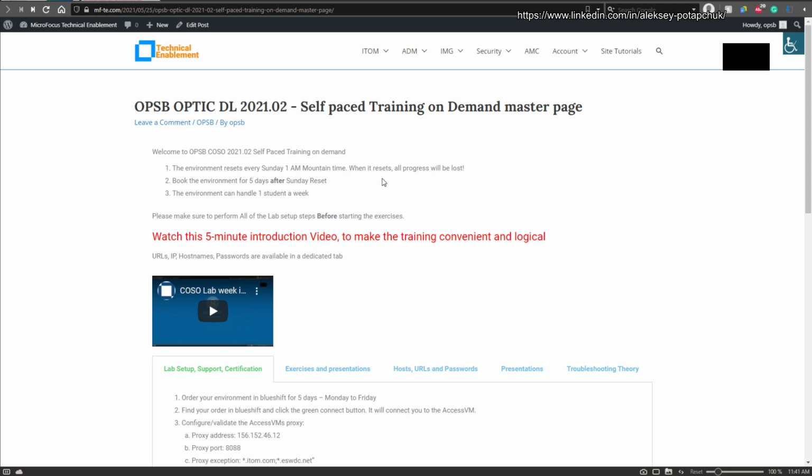A few things before you book your order, very important. The environment will revert back to its initial state on Sunday, 1 a.m. Mountain Time. So all your progress will be lost. When you book the environment, in order to have a good training without interference, please book it in advance for 5 days. And the environment can handle only one person a week, but this is not a big restraint because that means that we can get 52 people certified every year.